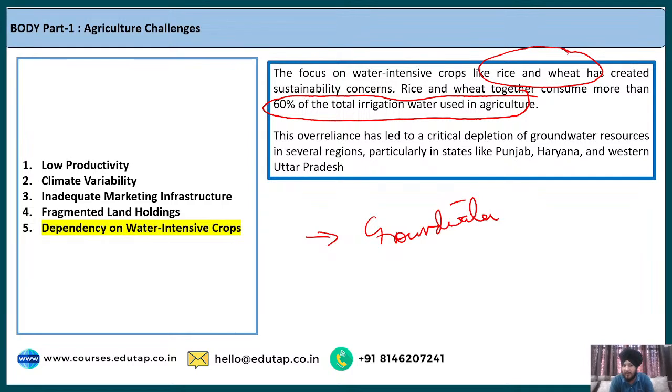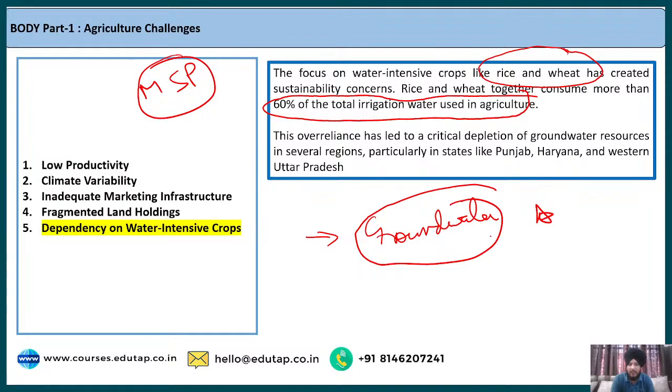And another important reason why these farmers grow rice and wheat in these areas is the government policies. For example, the MSP that is provided in case of rice and wheat is very high. So farmers prefer to grow these crops in these areas of Punjab and Haryana. But naturally these crops like rice and wheat are not suitable for these regions, and because of this, it leads to the depletion of groundwater in these areas. So this is another important problem, the dependence on water intensive crops, as highlighted in the economic survey.